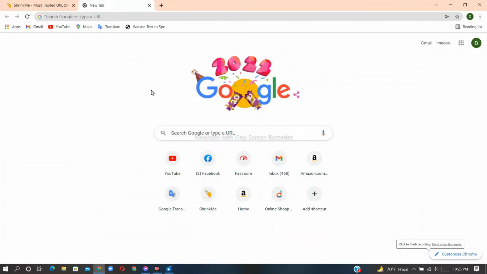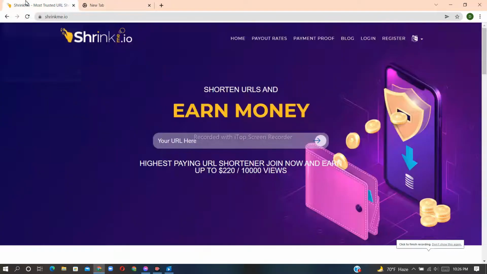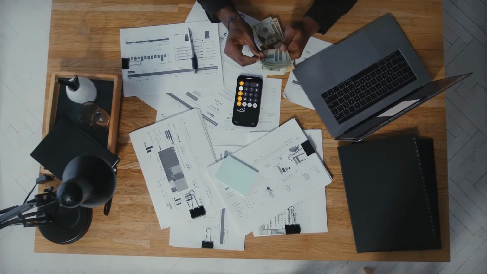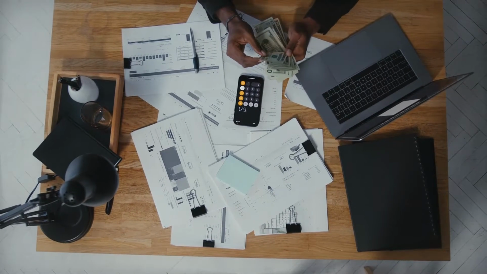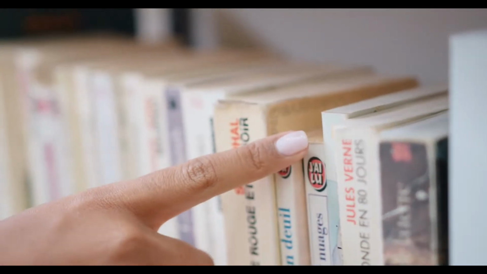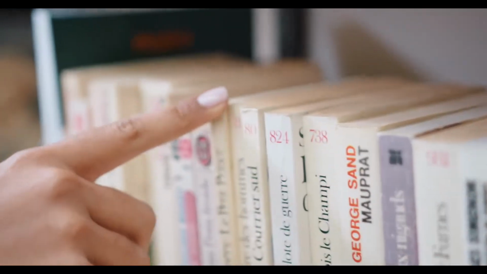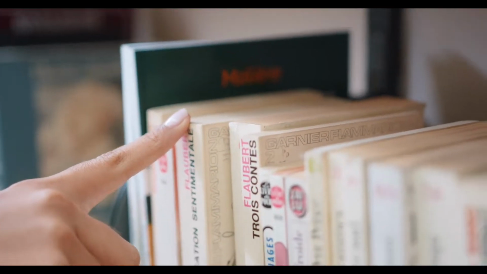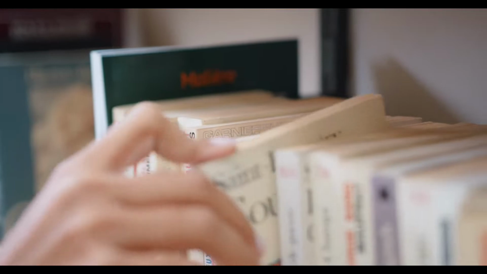Hey, hi guys. There are many of you who want to make money online with your mobile phone, tab or computer, but you don't know how, you don't want to invest any money, and you want to do this completely free. So I did some research myself and found a very nice system where you can earn at least hundreds of dollars without doing any hard task. What you have to do is just copy and paste, and I even did the hardest part for you. So if you are interested, then stay tuned with me.